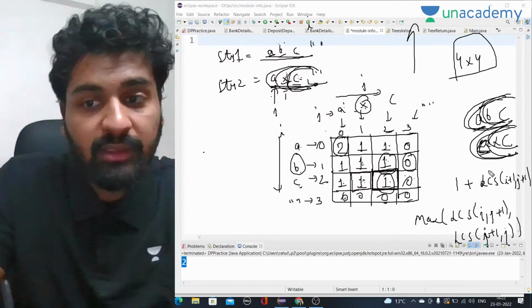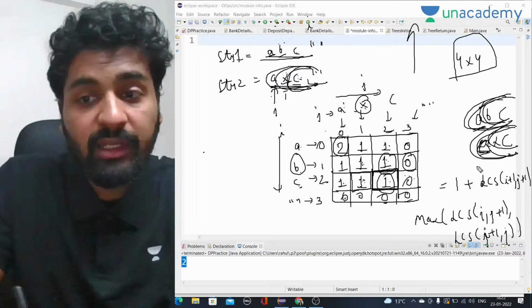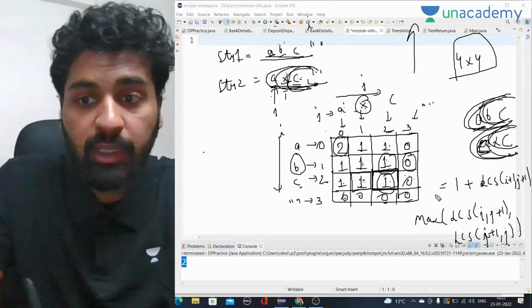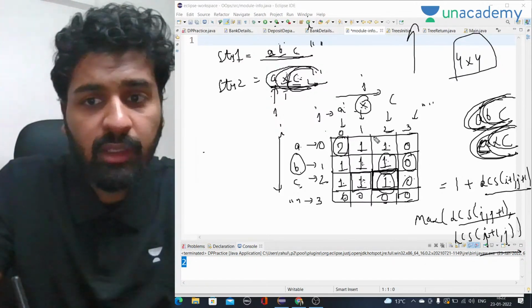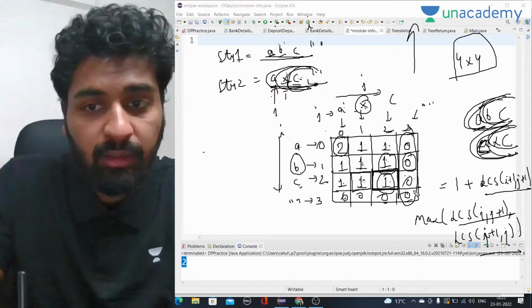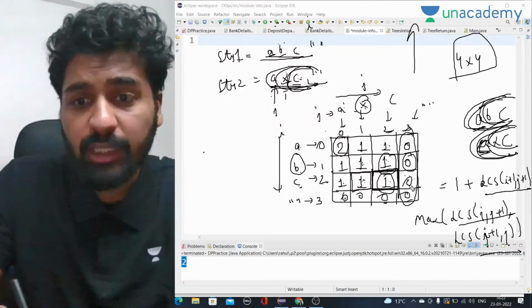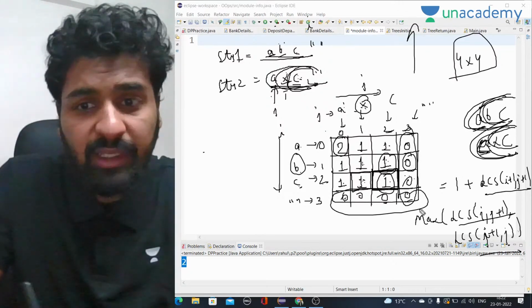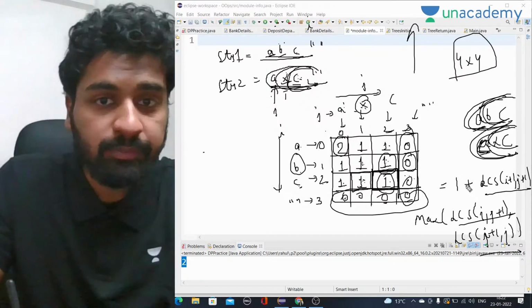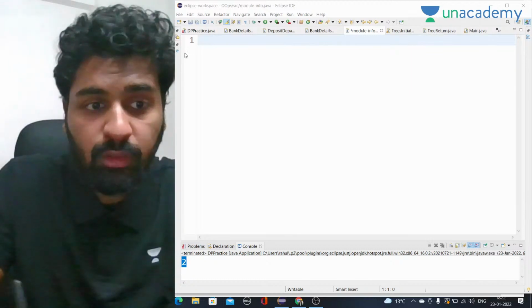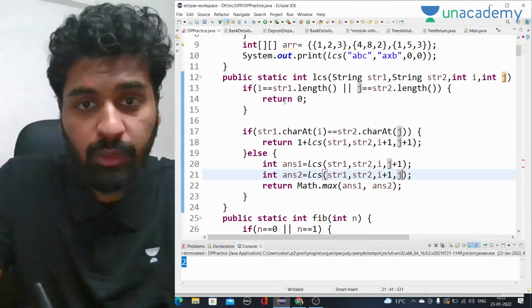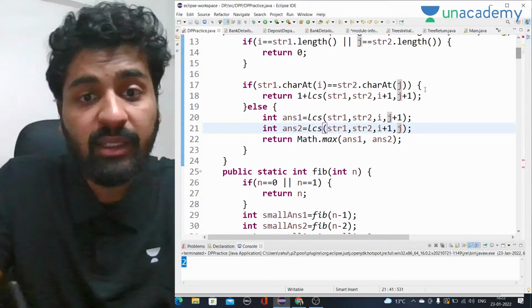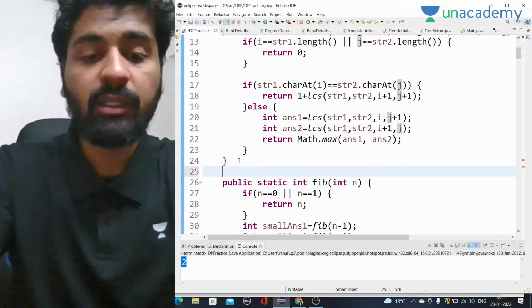Why I am writing this recurrence relation is because it can directly be converted into DP code. We just need the recurrence relation and we have to think that we have to make a 2D array. The base condition was that if they go out of the string, we return 0. So we'll take an extra column and row and add 0 there, and just use this recurrence relation. Let me directly write the code now, so you can see how we can write the DP code from the recursive code.